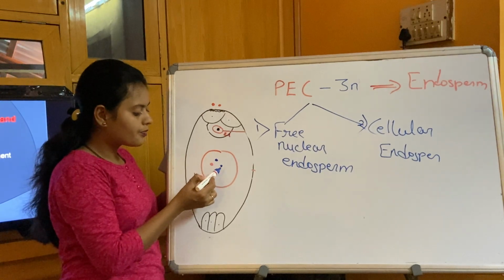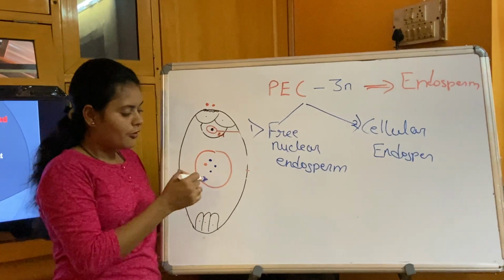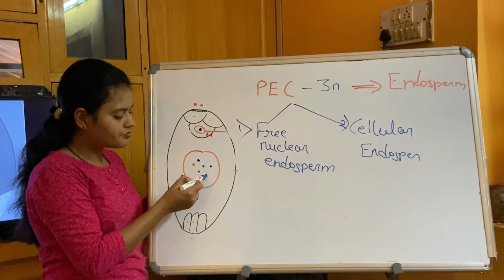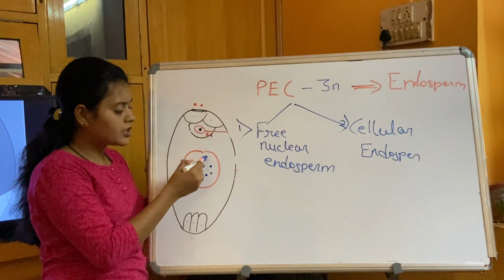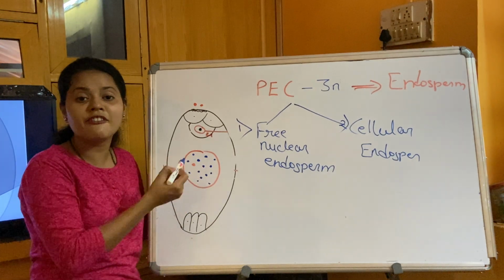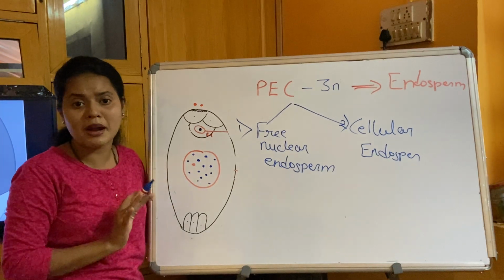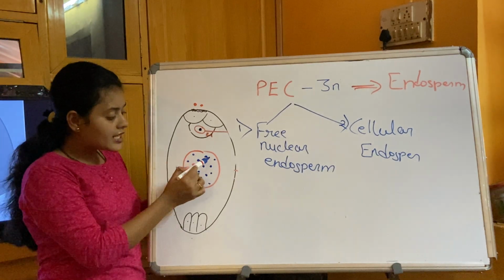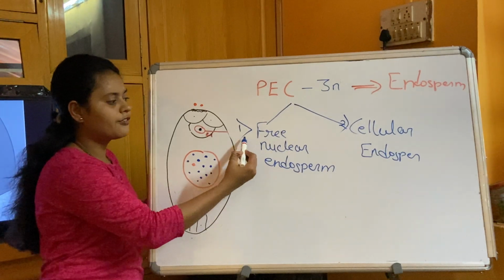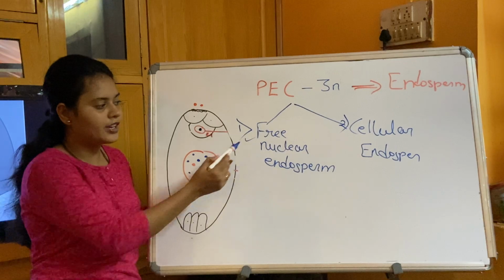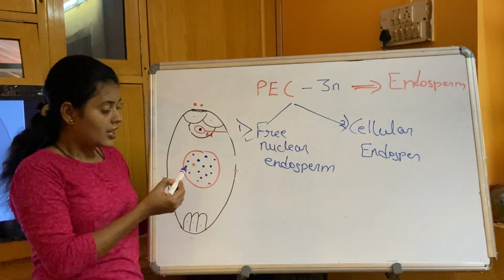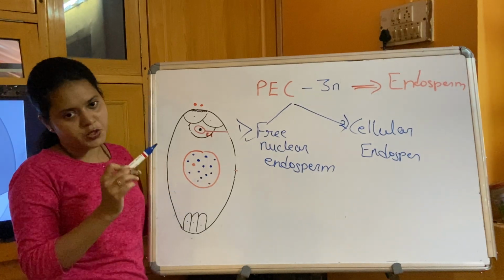From the two, four nuclei are formed, then 4 to 8 to 16 to 32. Like this, many nuclei will be produced. All are triploid because it is mitotic division. These nuclei are not developing cell walls. So this is nothing but free nuclear endosperm. Is this clear to you all?